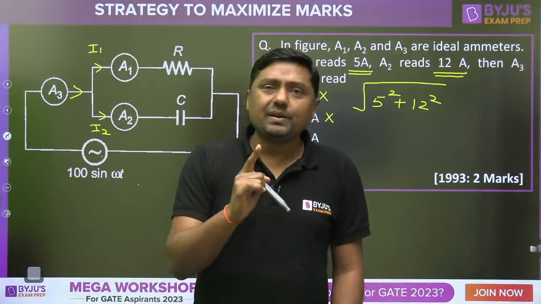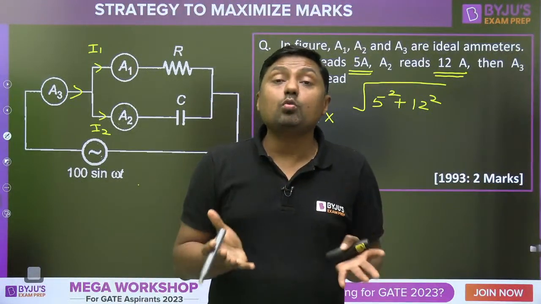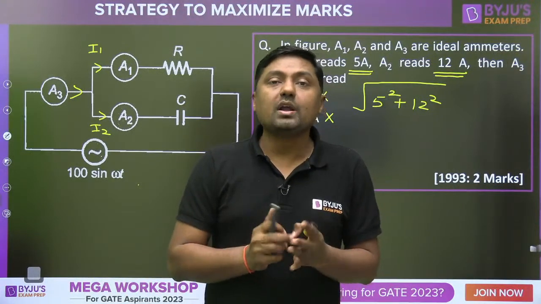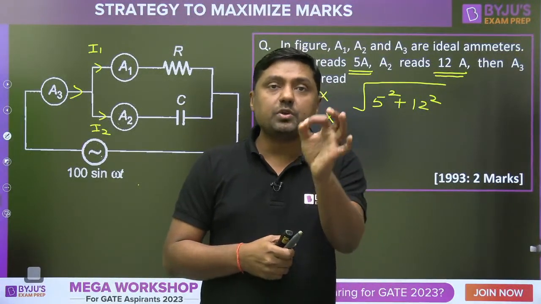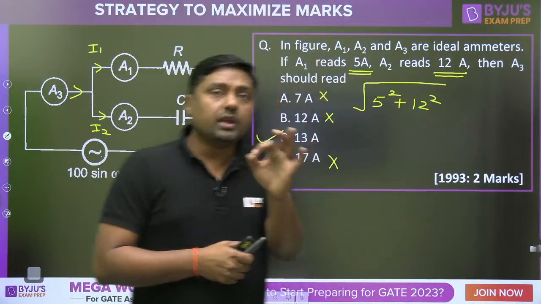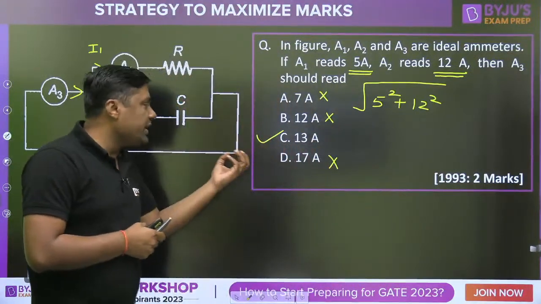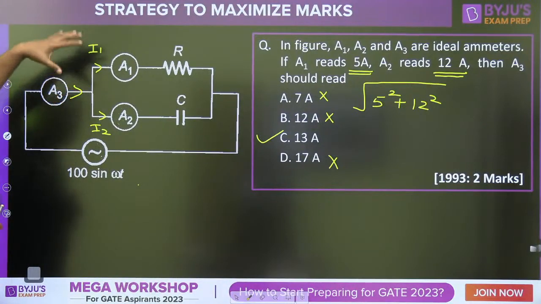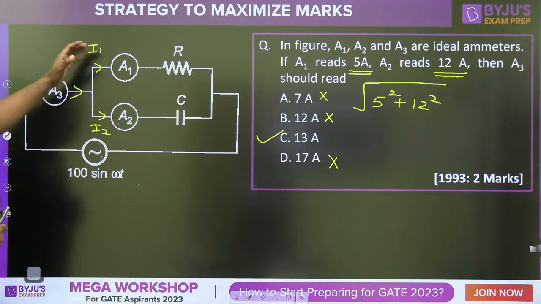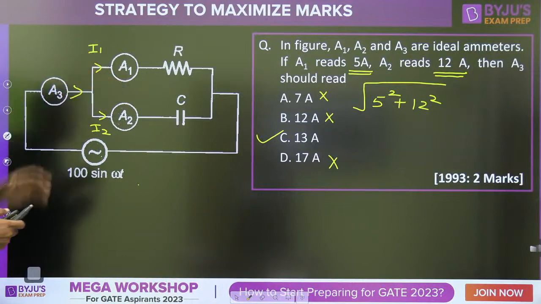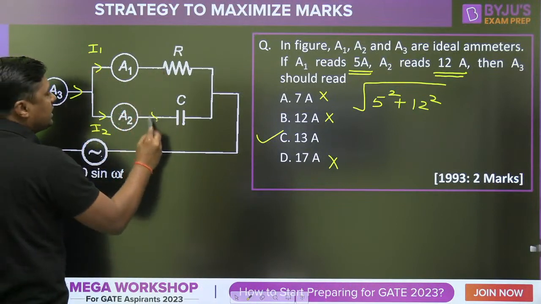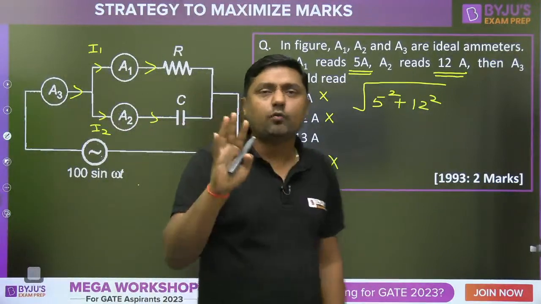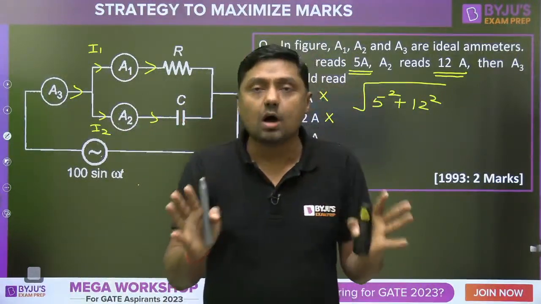Is it clear? So this method is called elimination method. New students, please watch this. If you are going to give the answer D option, it means you have no idea about the sinusoidal signal. Don't worry, but it is a sinusoidal signal. In case of a sinusoidal signal, we have to calculate the phasor sum. It is a capacitor, it is the resistor. Okay, no problem. I am not going to give you the detail of this question. It is just an example.